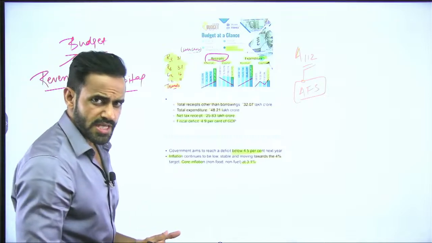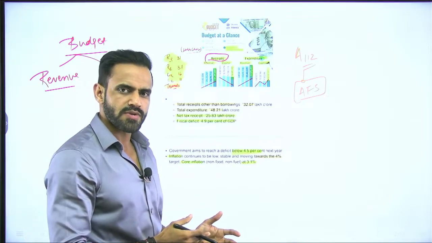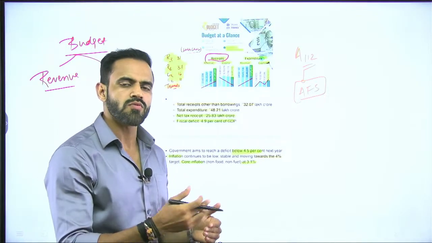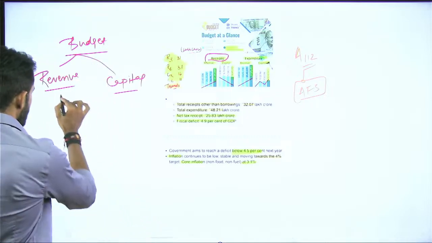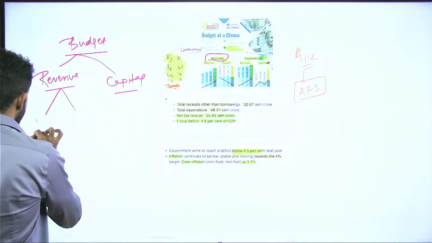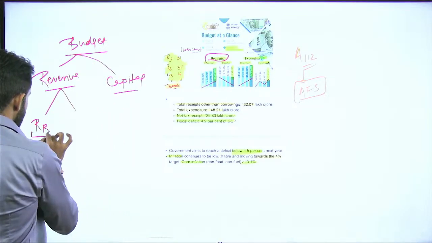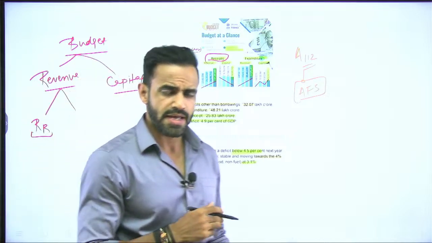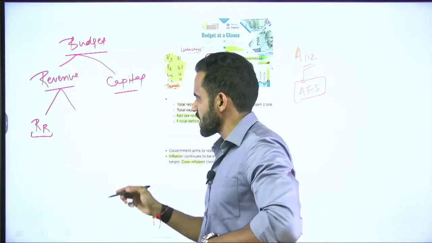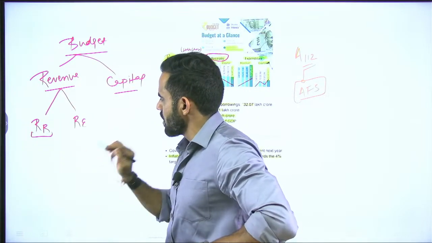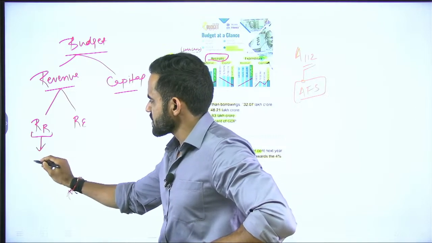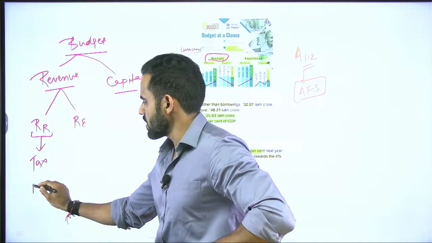Revenue budget basically means day-to-day income and expenditure of the government, and capital budget means the long-term income and expenditure of the government. So revenue budget can be further classified into revenue receipt, which is recurring income of the government, and revenue expenditure, which means recurring expenditure of the government. Now revenue receipt can be further classified into tax and non-tax.